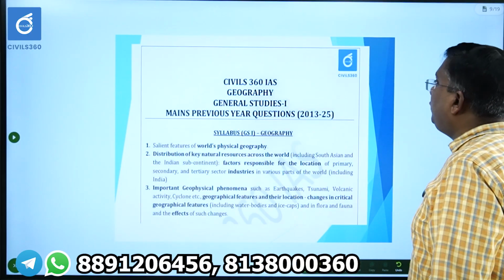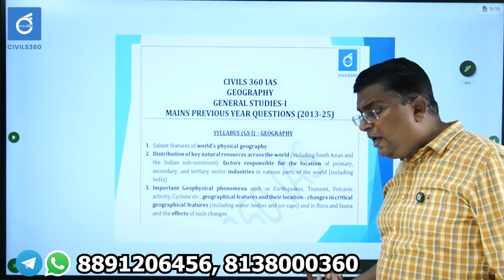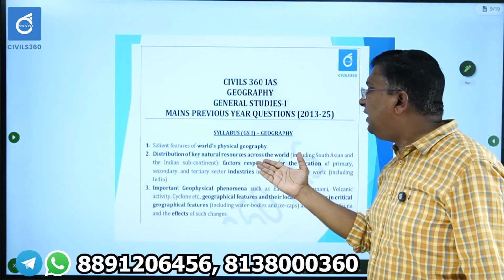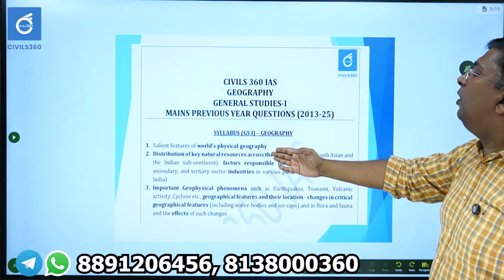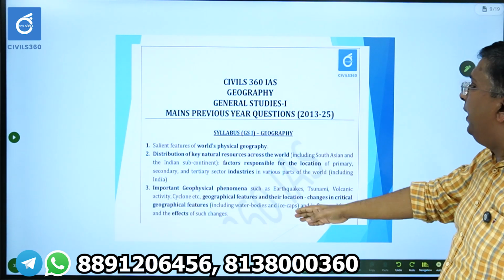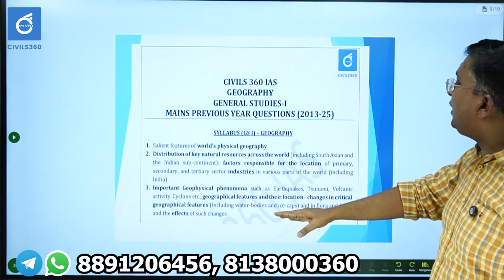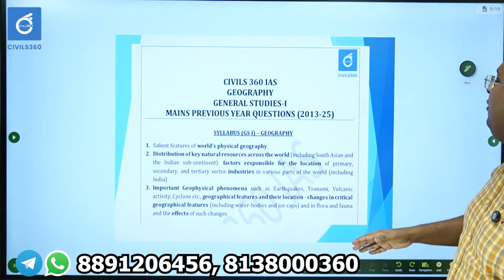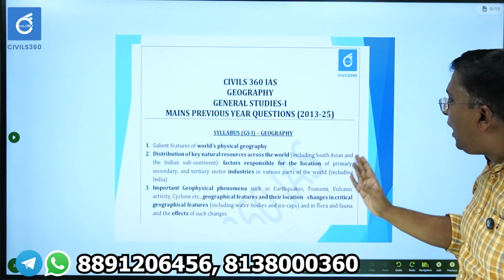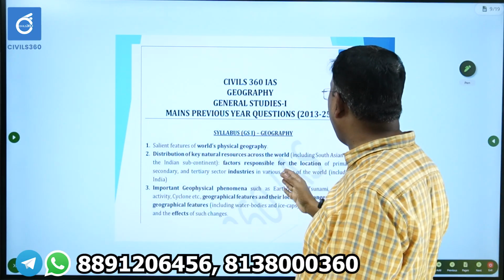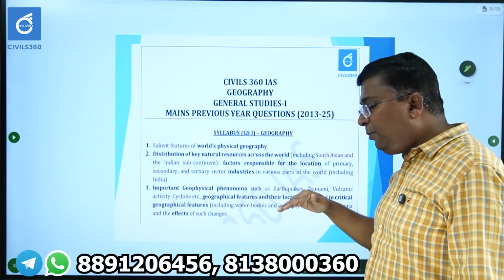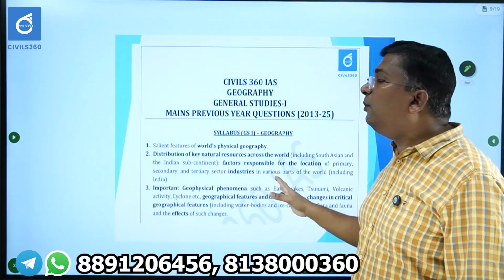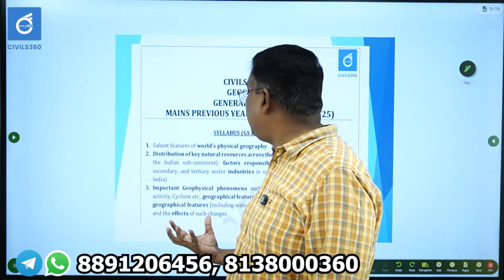Now I have just given an example of geography also. Geography is not only important for your prelims, it is very important for your mains. This is the geography syllabus, the main syllabus. Salient features of world physical geography. Distribution of key natural resources across the world, including South Asia and the Indian subcontinent. Factors responsible for the location of primary, secondary and tertiary sector industries in various parts of the world, including India. I am not discussing it in detail now; I told you in the subject-wise discussion I will discuss in detail. I will decode the syllabus and the previous year questions.